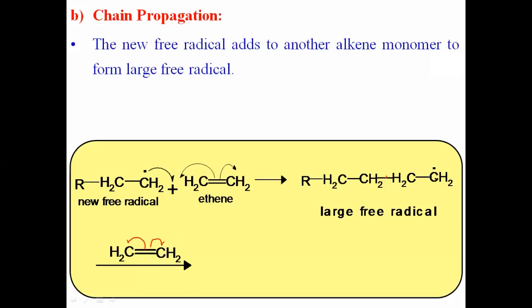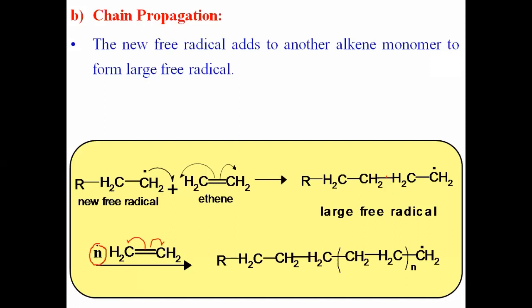In this way, a number of ethene molecules add continuously. Alkene molecules add continuously to the free radical, and we get a long chain free radical. There is a formation of a very large free radical. And actually in this reaction, n number of ethene molecules participate, and there is a formation of a very long chain compound.